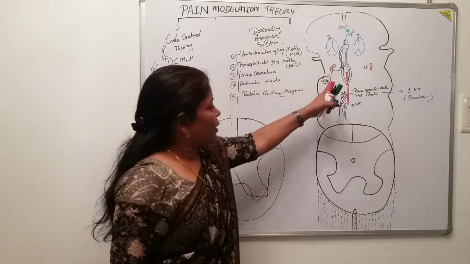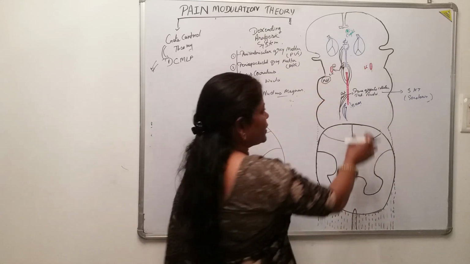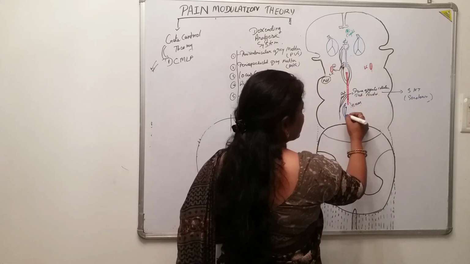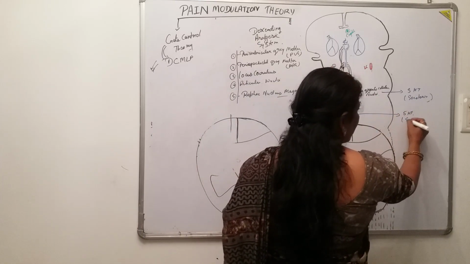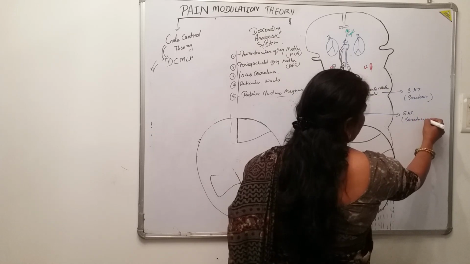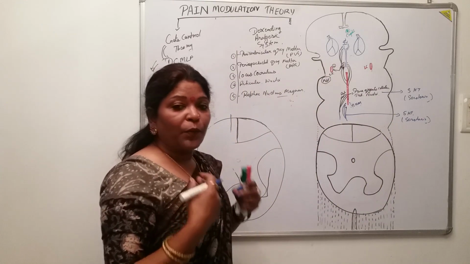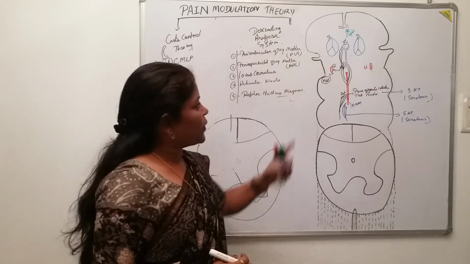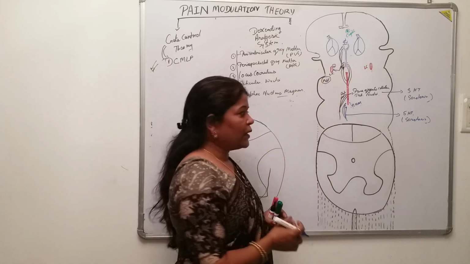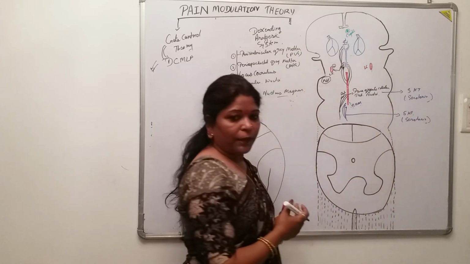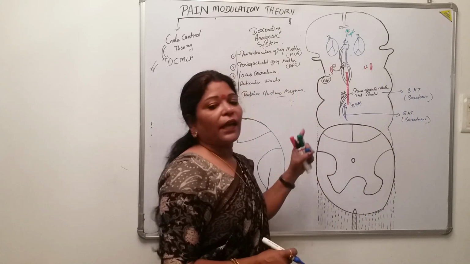Just like the locus coeruleus was secreting norepinephrine, the reticular nuclei as well as the raphe nucleus magnus are secreting serotonin, isn't it? So we get two sets of chemicals liberated by these descending fibers coming from the grey matter structures. One set is norepinephrine and the other is serotonin. Now, how these chemicals come downwards and where they act, we will see.